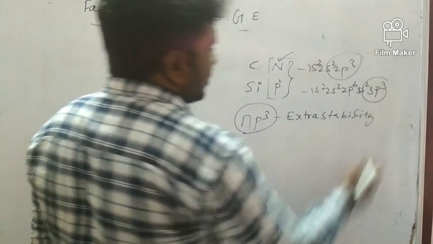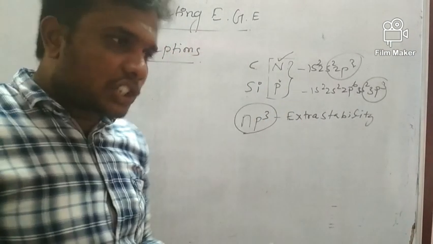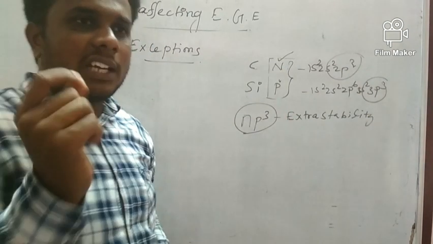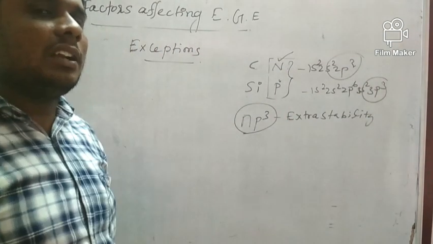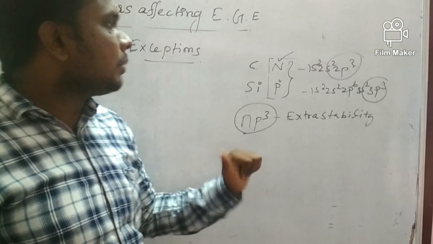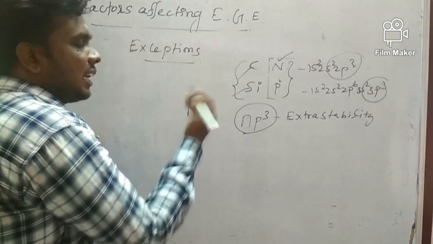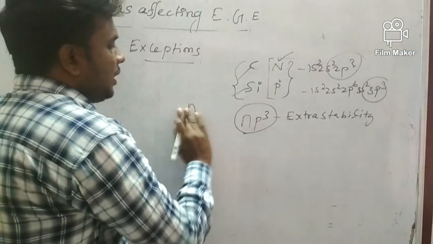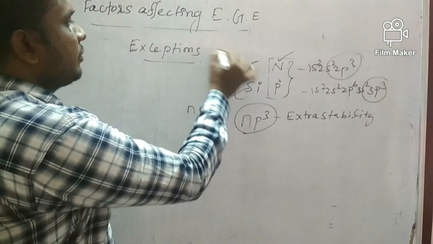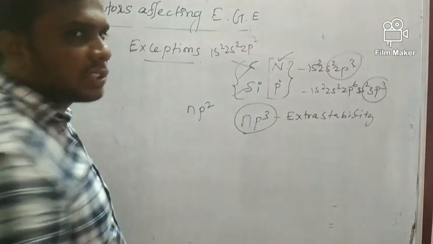So due to extra stability, addition of an electron in the valence shell of nitrogen and phosphorus is very difficult. So here, adding an electron in the valence shell of nitrogen and phosphorus is a little difficult. Why? Because of the stability of the p orbital. Now if you take carbon and silicon, these two have the general electronic configuration np2. Carbon: 1s2, 2s2, 2p2, atomic number 6, so 2p2.